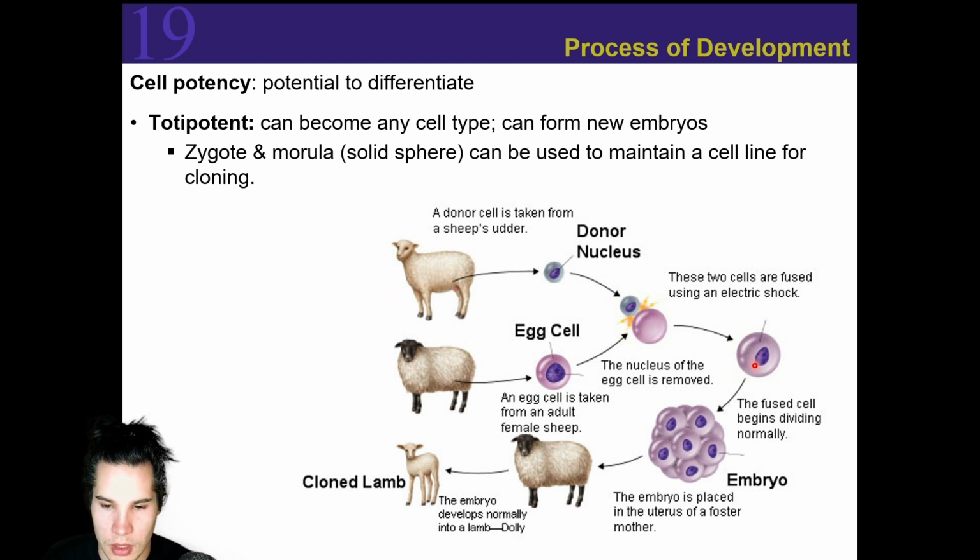Now this cell will eventually develop into an embryo, and we implant it into the uterus of a foster mother, and then it grows, it is born, and it develops into a new sheep. And that's how we got Dolly, if you've heard about Dolly, the cloned sheep.